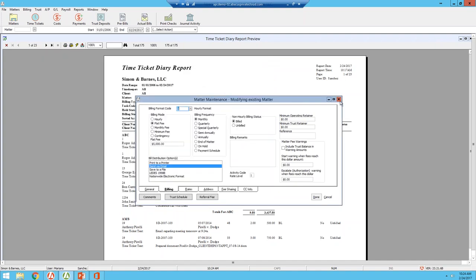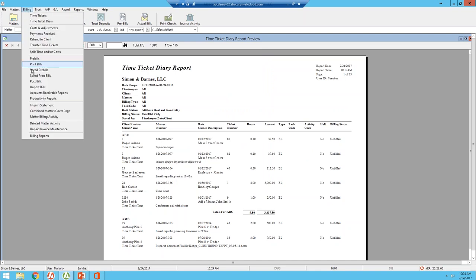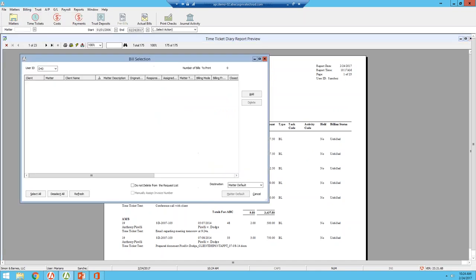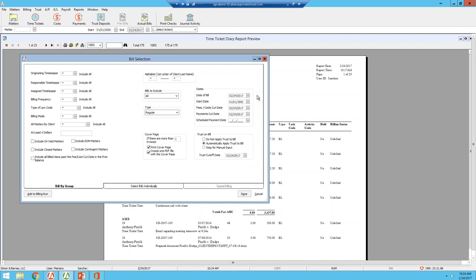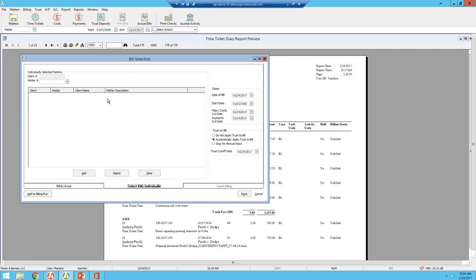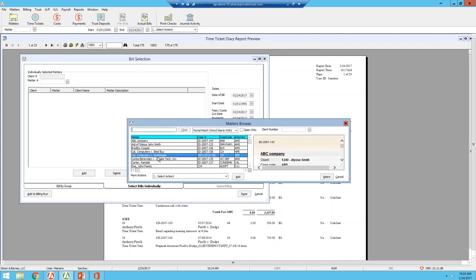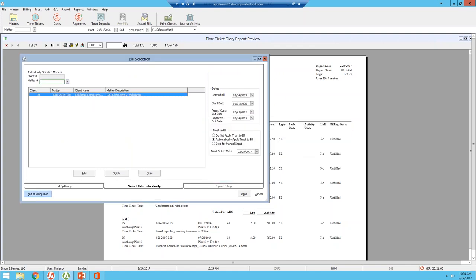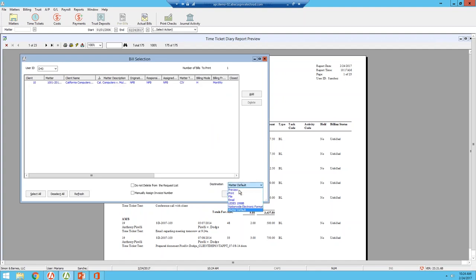And then the next step to billing would be print bill. Print bill gives me a view of my actual bill, and this is another area where you can go through the bill before you post or finalize it. You can modify your times that you have captured, or you can add additional time tickets right from the billing preview of the bill. Also, Abacus allows you to, when you're finalizing or posting a bill, select the bill to be previewed. You can also print it, or save it to a file, or email it as an attachment. It uses Outlook to send those emails to your client as an attachment.